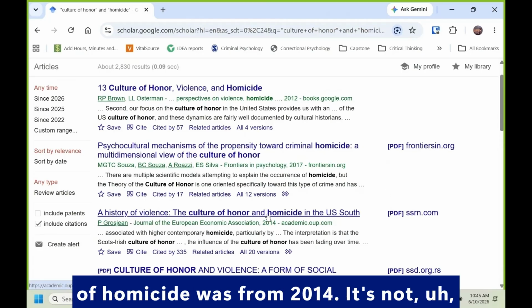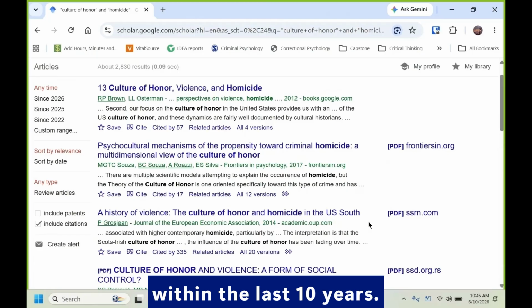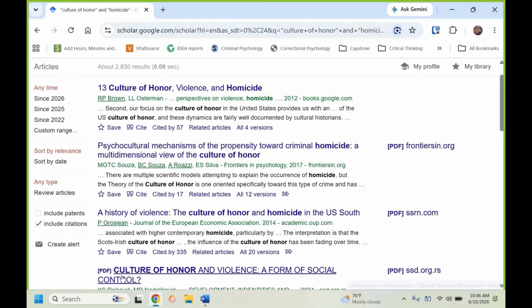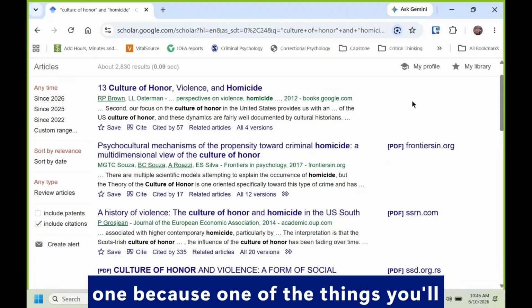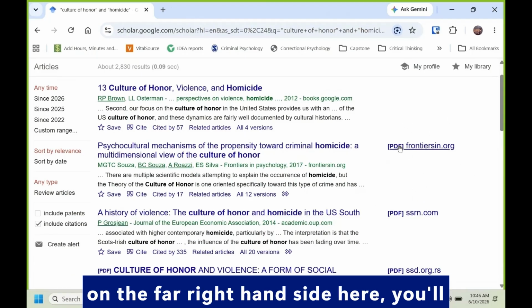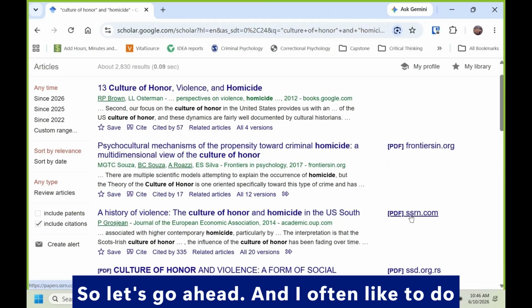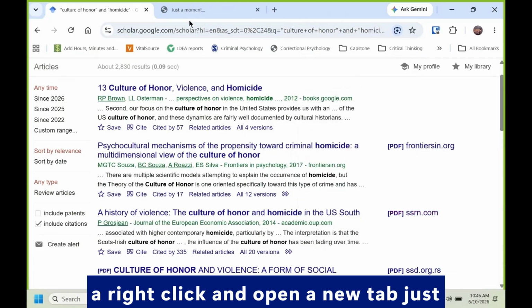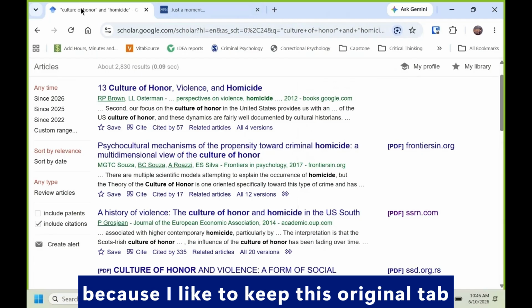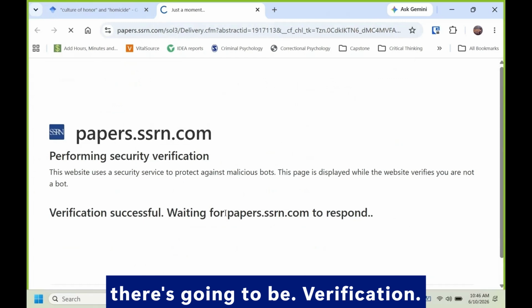The culture of homicide was from 2014. It's not terribly recent. I'd like to try to be within the last 10 years. But let's go ahead and click on this one, because one of the things you'll notice on Google Scholar is if you look on the far right-hand side here, you'll see links to full PDFs of some articles. So let's go ahead. I often like to do a right click and open a new tab, just because I like to keep this original tab open. So let's go over here. And of course, there's going to be a verification.